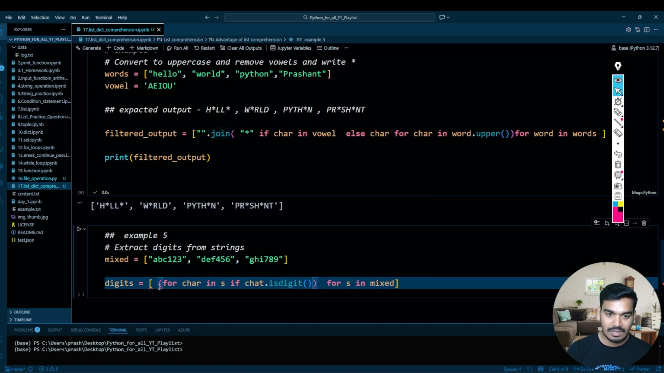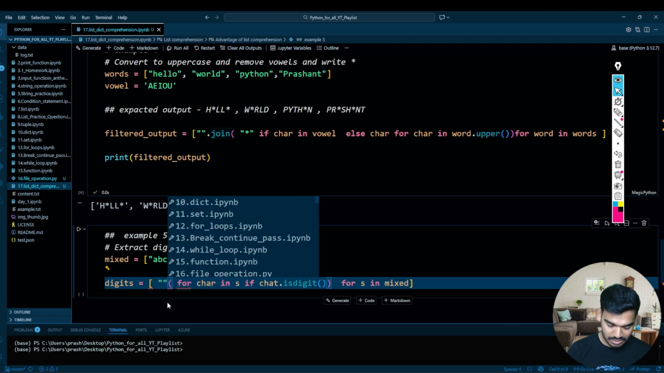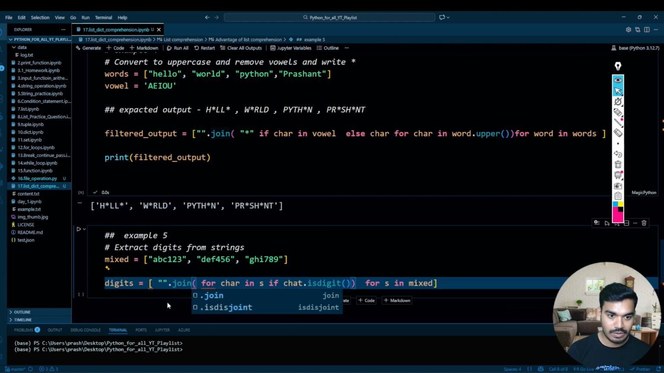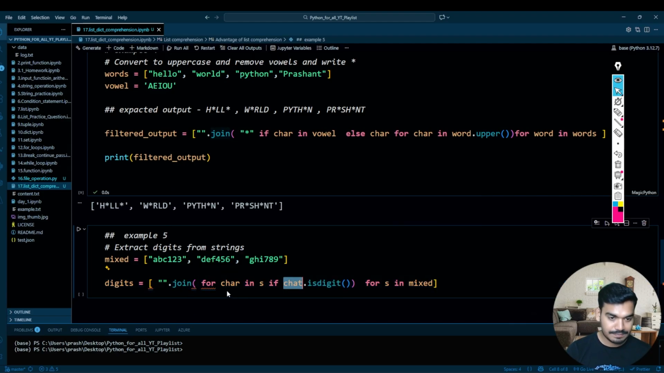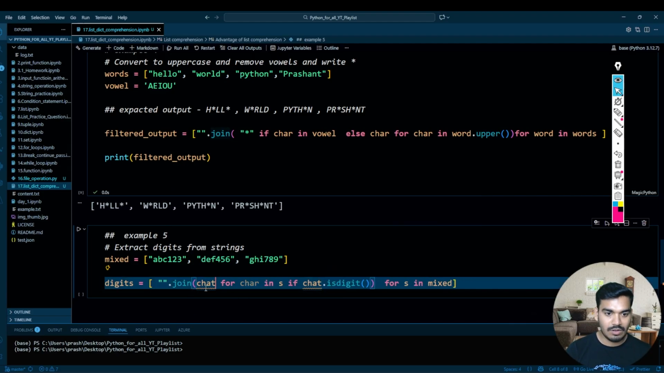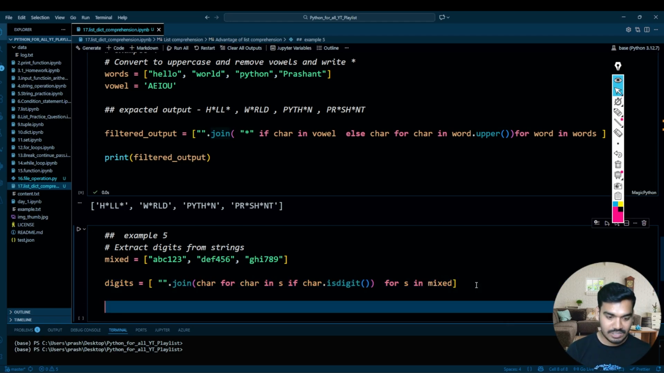After that, I want to check if my CHAR dot isdigit. If it is, then you use the join over here, dot join of that CHAR. It's CHAR, not chat; I have written chat over here. Perfect. And then just print over here digits. So you will have 1 2 3 4 5 6 7 8 9.